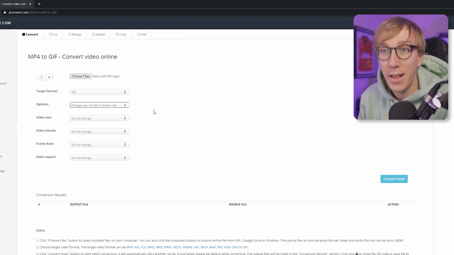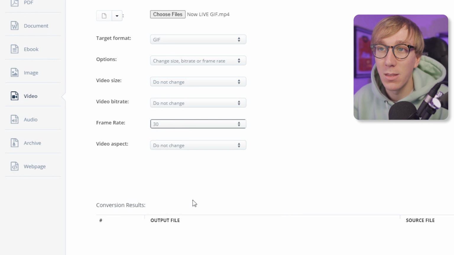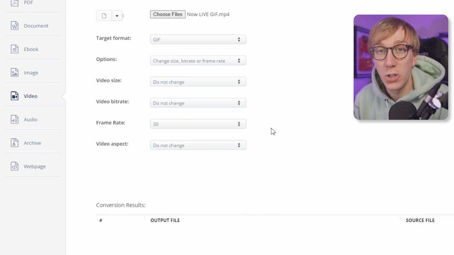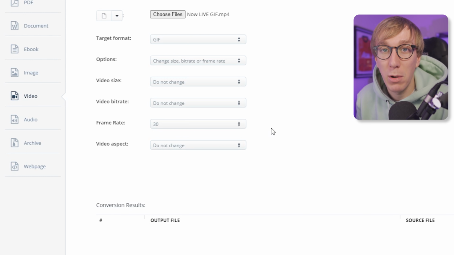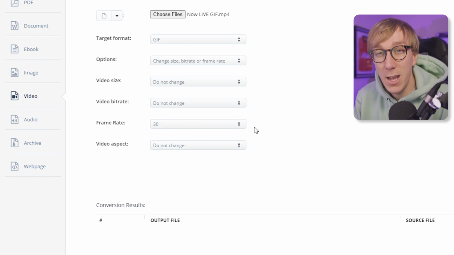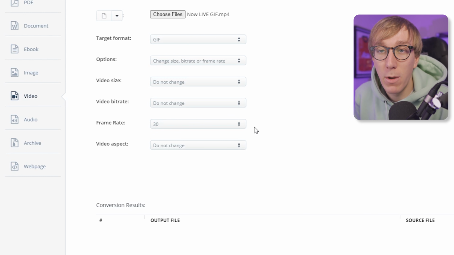One thing I will mention is it's worth changing the frame rate here from 60, like we rendered it out, down to 30 if you're going to be using this GIF on places like Twitter and Discord, just because Twitter and Discord don't actually play back 60 FPS GIFs very well. They sort of play back at half speed. So you need to change the frame rate here to 30 if you're wanting to use the GIF on those platforms. But it was useful to render out our video in 60 FPS because then we can use that video project in any other videos that we make, if you want an end card for YouTube or anything like that.